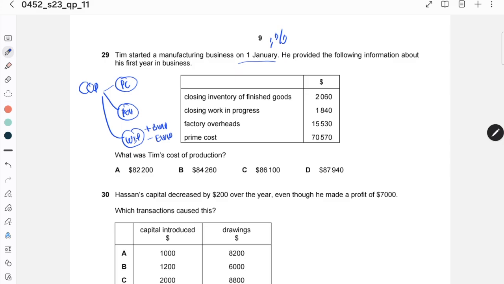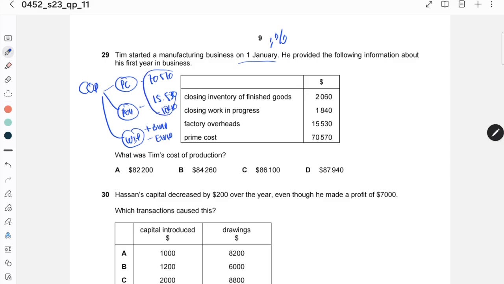Okay, so prime cost is 70,570, and then factory overhead is 15,530, and then the work in progress, because this is closing, you have to minus 1,840.